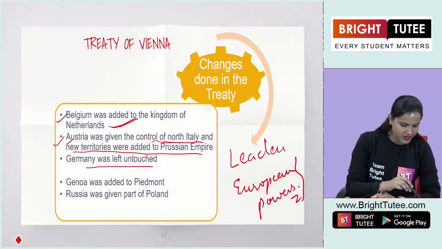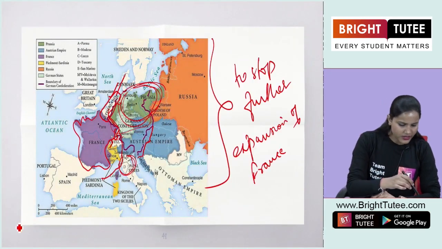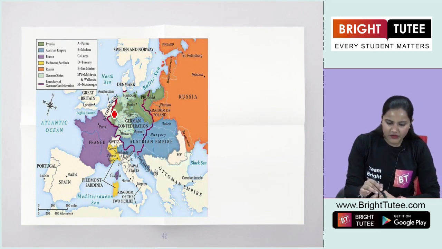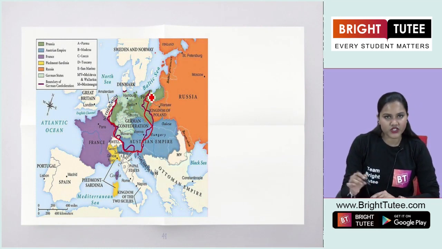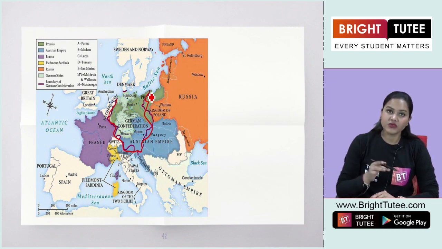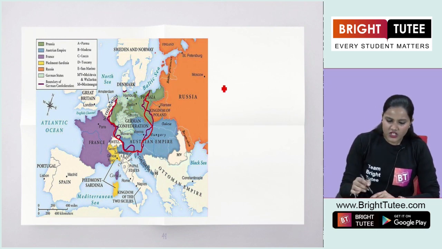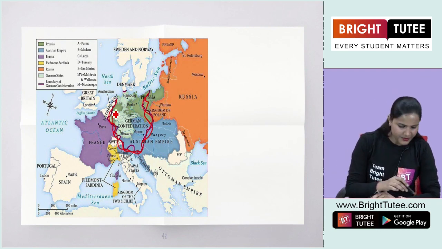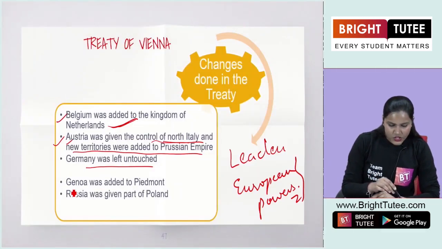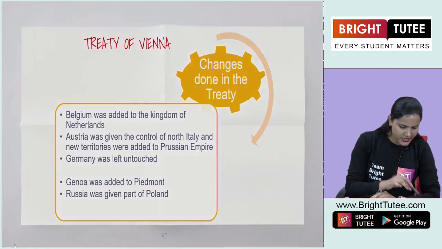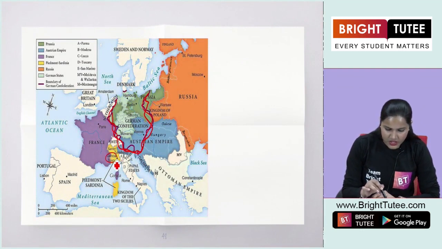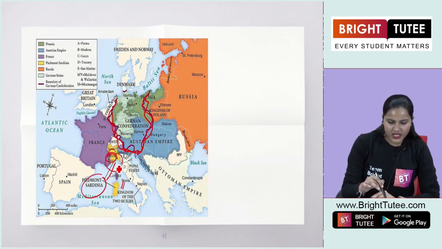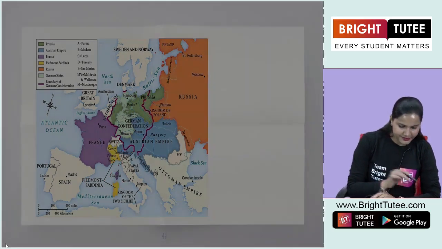Germany was left untouched. So you already have learnt about the German Confederation of 39 states that was formed during the time of Napoleon or before that. So basically this German Confederation was left untouched. Genoa was added to Piedmont. Let us see where it was added. So this is the region of Genoa, and Piedmont, Sardinia is the region here. So basically Genoa was added in this region.